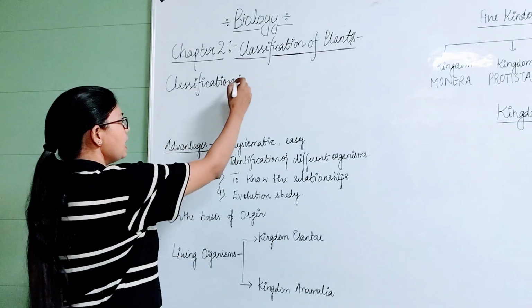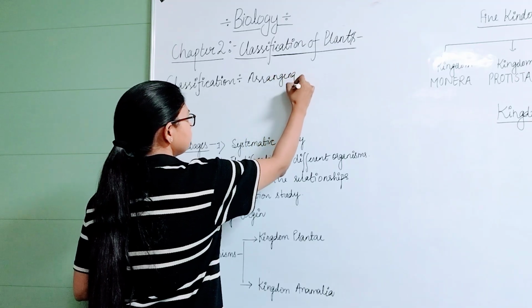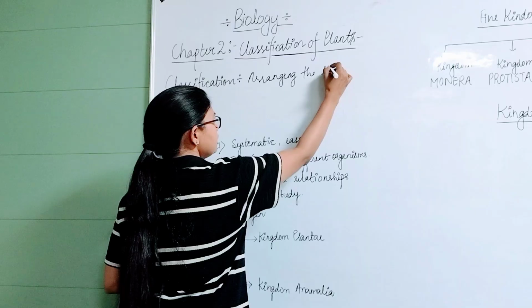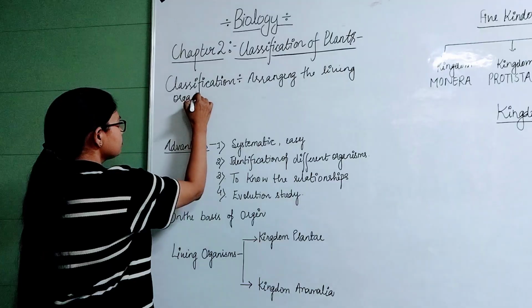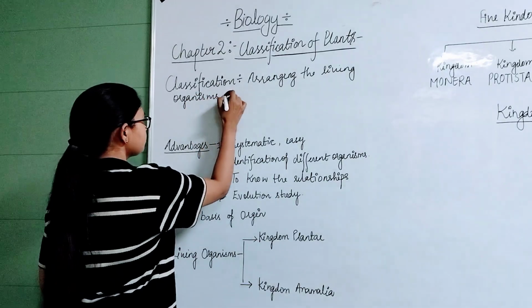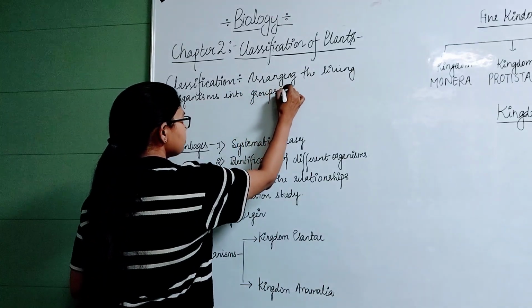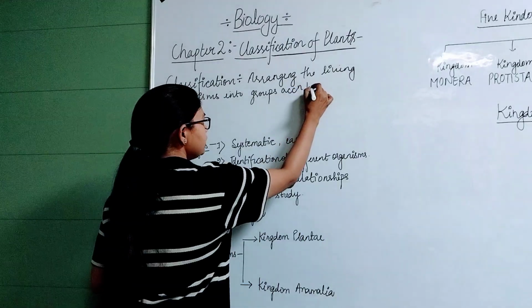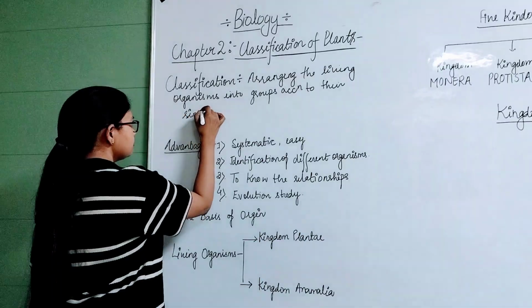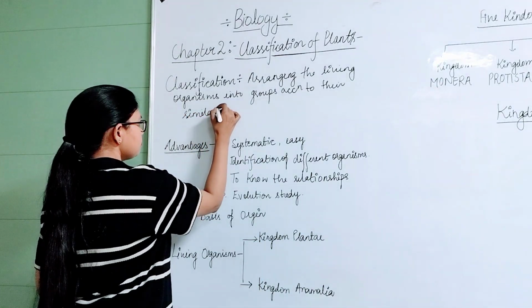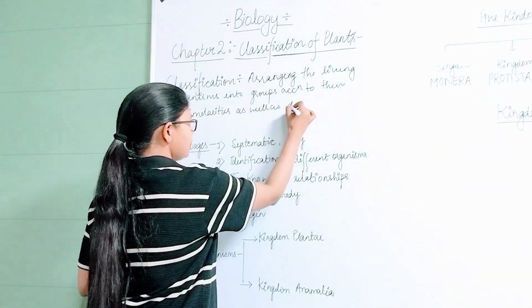So we can define it as arranging the living organisms into groups according to their similarities as well as differences.